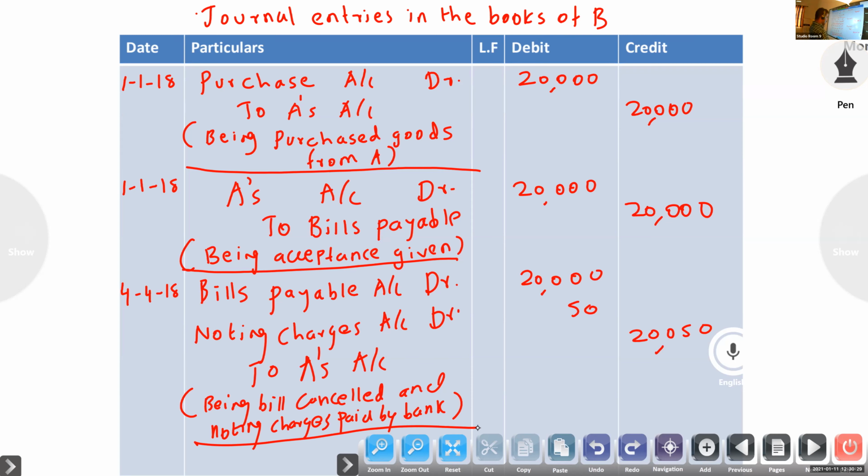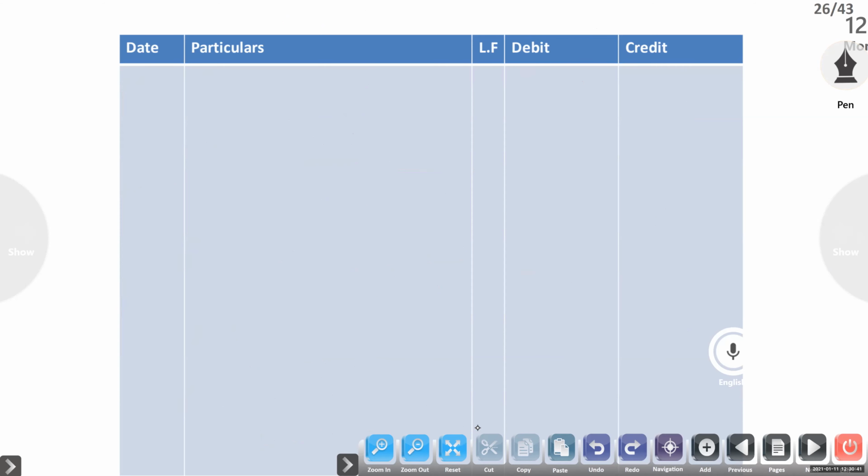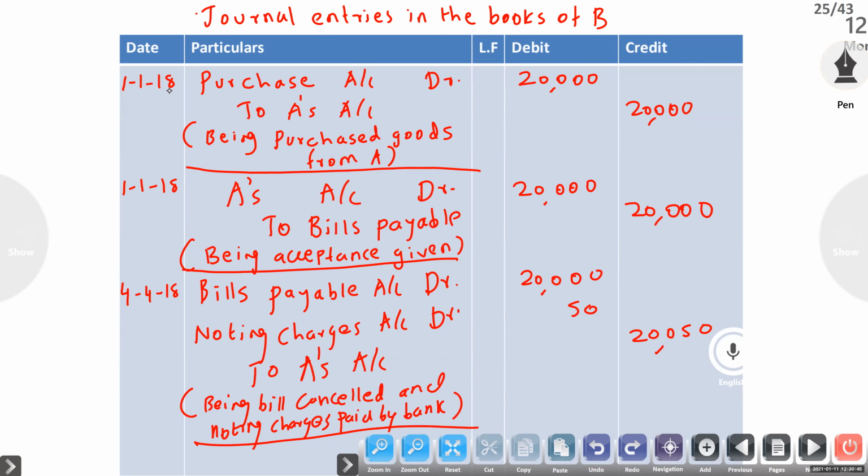Next entry in the books of drawer: cash account to B's account. Yes, cash account to B. So here what is the entry? There cash received, here cash paid.